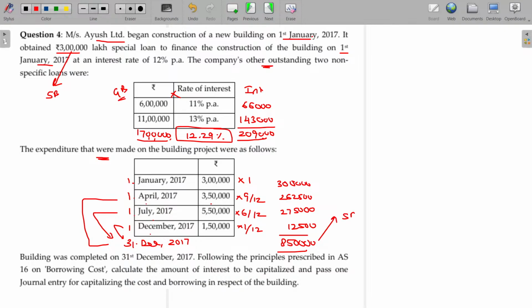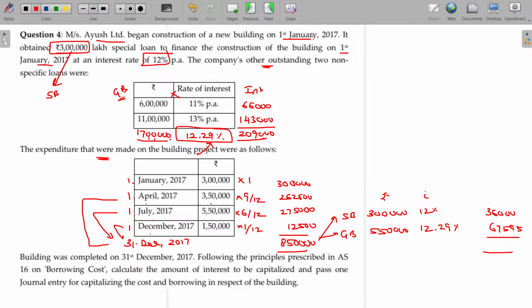Here, specific borrowing is how much? 3 lakhs. In case of specific borrowing, the rate applicable for the specific borrowing will be taken, which is 12%. Balance will be general borrowing. How much is that? This will be capitalized at what rate? Weighted average cost of capital being 12.29%. So here 36,000 for the specific borrowing, and the capitalizable amount for general borrowing being 67,595. Total value to be capitalized being 1,03,595.